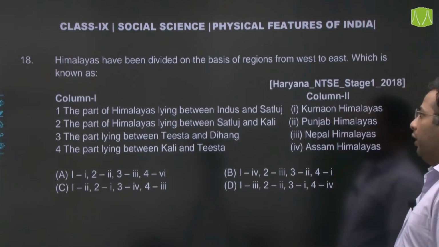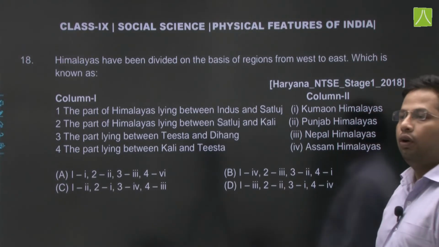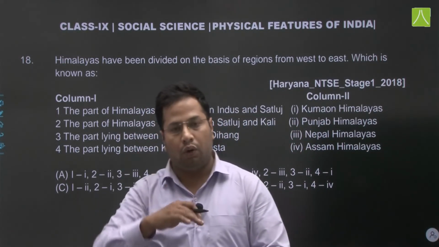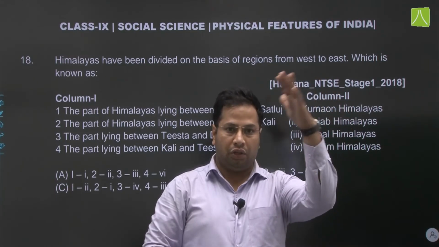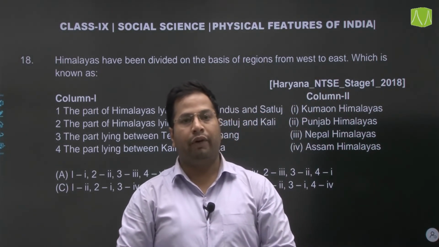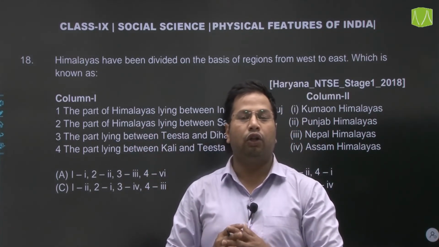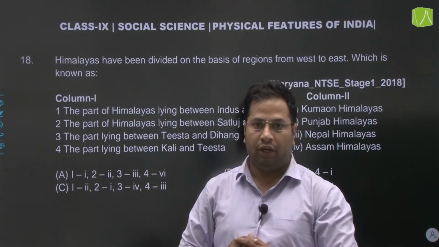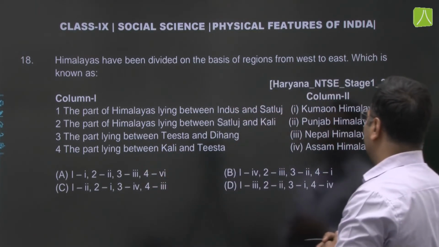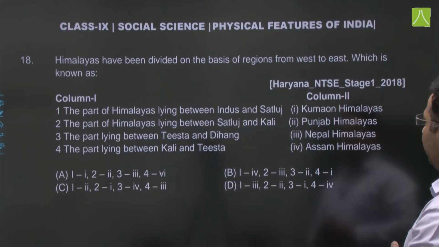Himalayas have been divided on the basis of region from west to east. Now we know when we talk about north to south, we divide into 3, that is Himadri, Himachal and Shivalik. When we talk about west to east, we divide into 4, and we divide on the basis of rivers, right? Let's see what options we have here. The parts of Himalaya lying between Indus and Satluj.